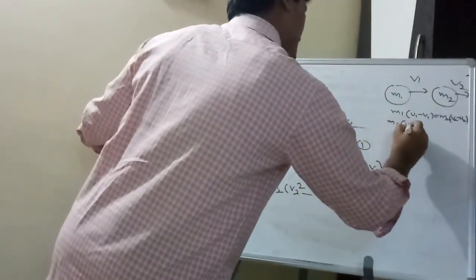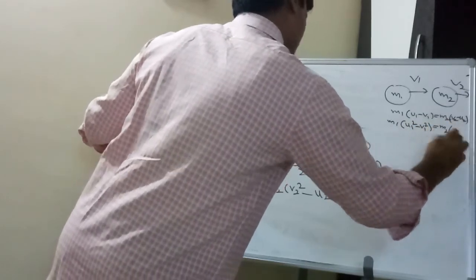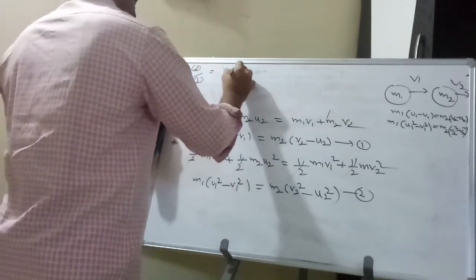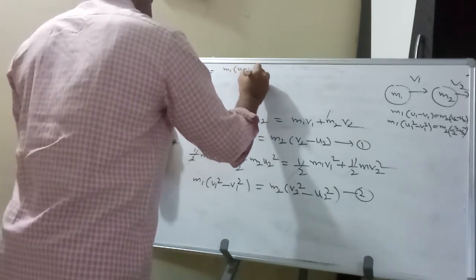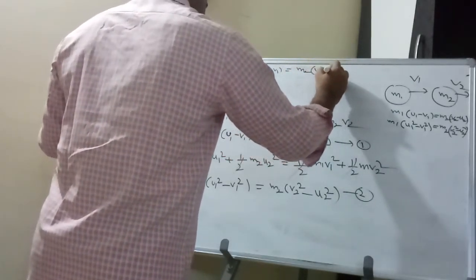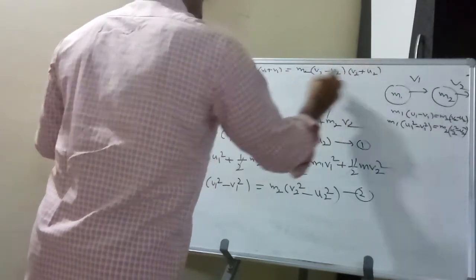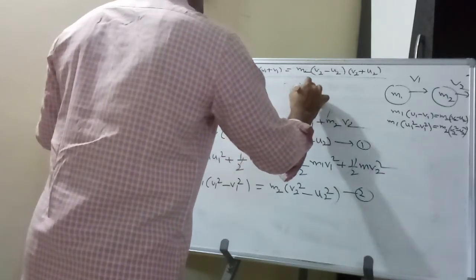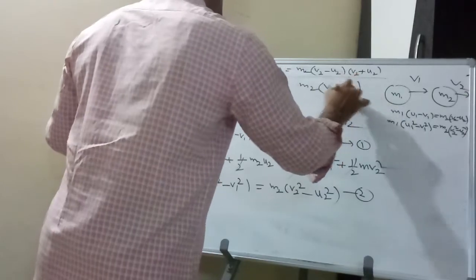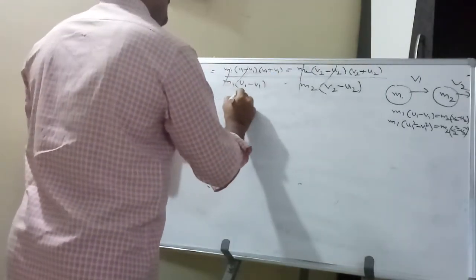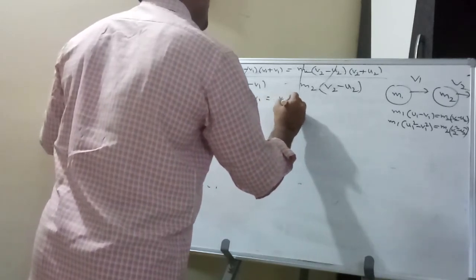Factorizing, m1(u1 minus v1)(u1 plus v1) equals m2(v2 minus u2)(v2 plus u2). Dividing by equation 1, the m terms cancel, so u1 plus v1 equals v2 plus u2.